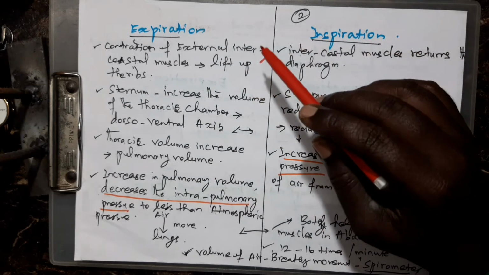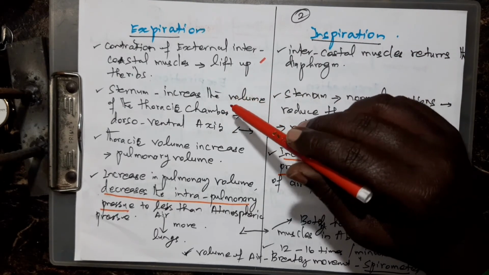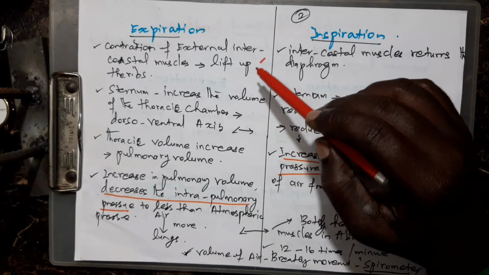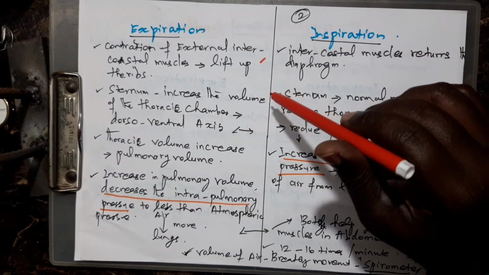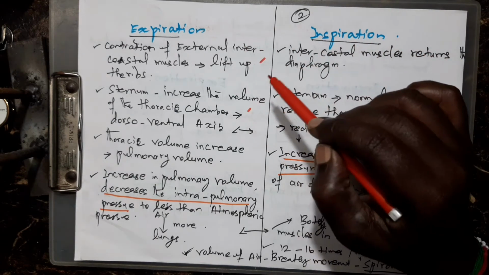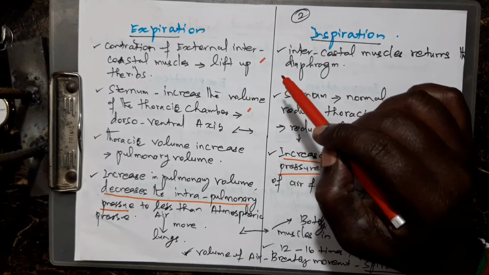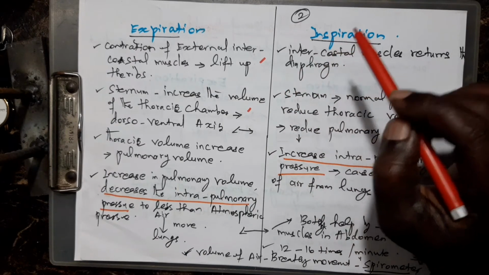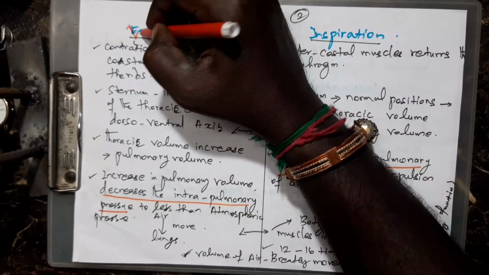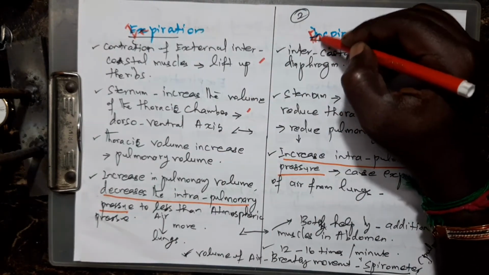Next, the sternum. The sternum is the center bone, connected to the ribs on both sides, and it increases the volume of the thoracic chamber. That is also the dorso-ventral axis. You see, this is inspiration, this is expiration.